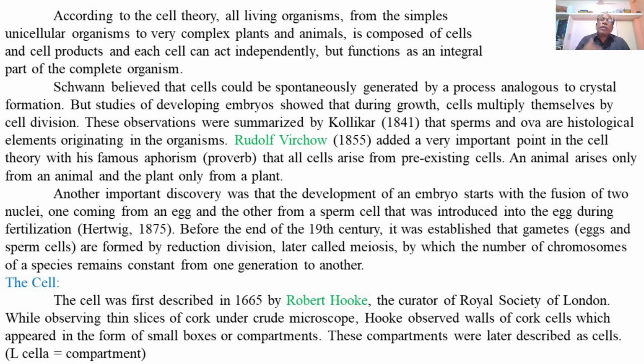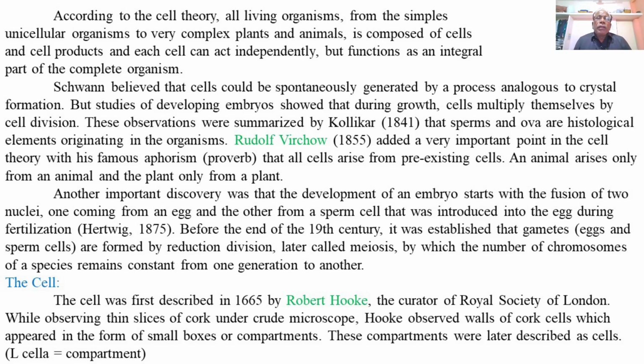Due to meiosis, at the end of cell division, the haploid gametes, that is eggs and sperms, are produced. It is called reduction division because the chromosome number is reduced from diploid to haploid in the gametes. On the fusion of two haploid gametes, the diploid chromosome number is restored in the zygote, which then develops into a new organism of the same species.